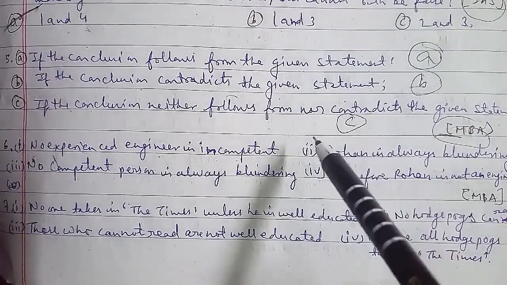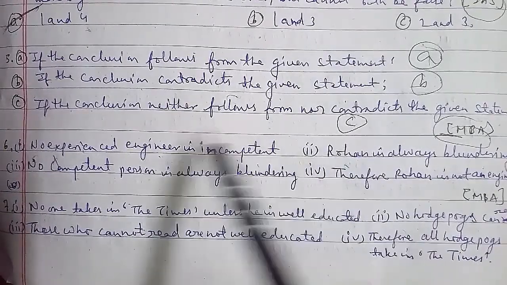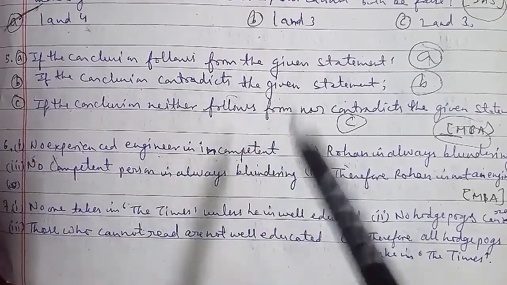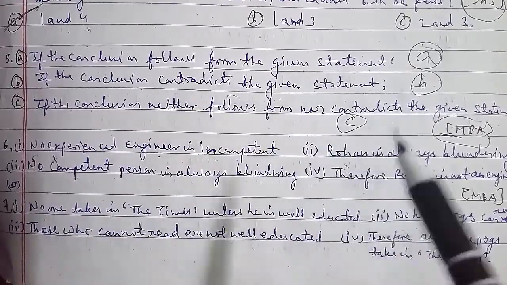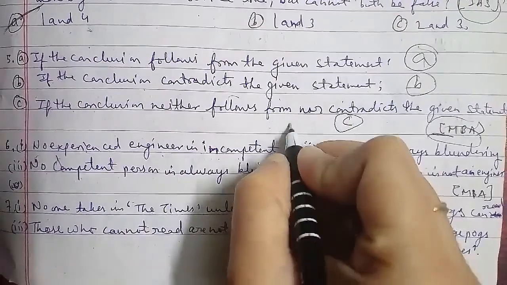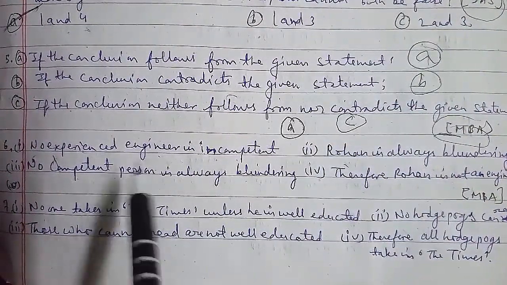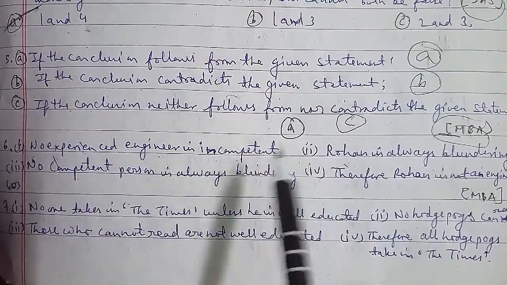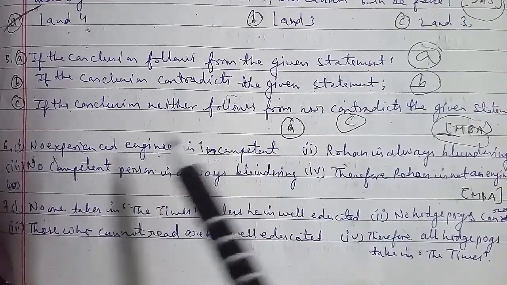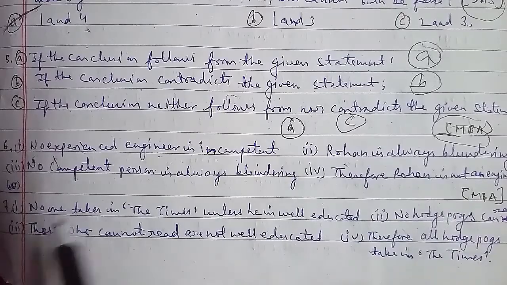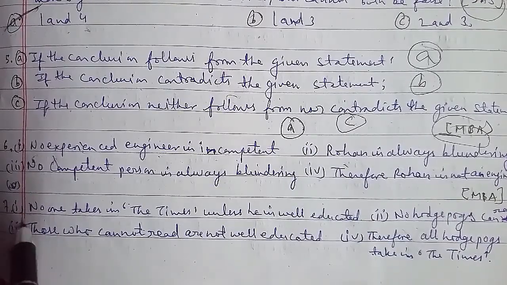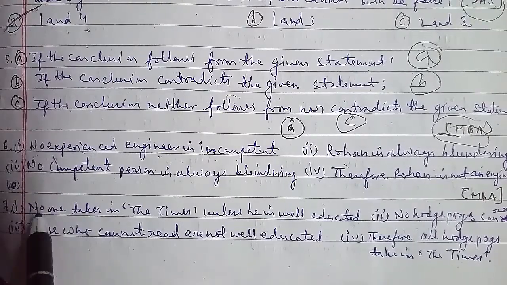Here is the next question, the seventh question of the session. No one takes in The Times unless he is well educated. The second is no hedgehog can read, and the third is those who cannot read are not well educated. The fourth is therefore all the hedgehogs take in The Times.